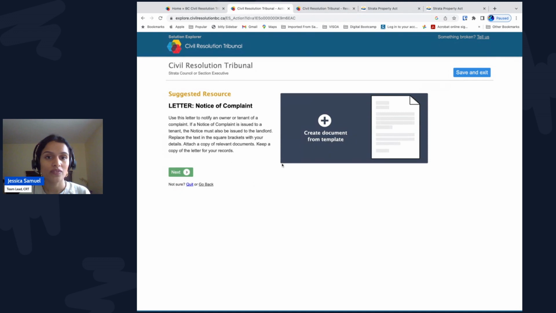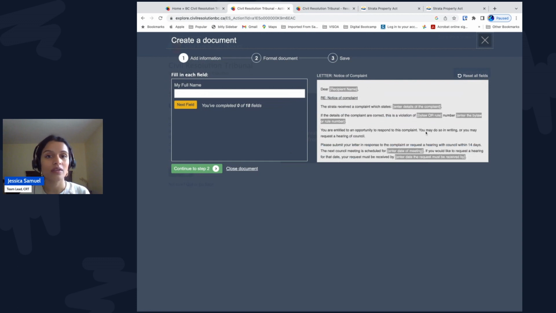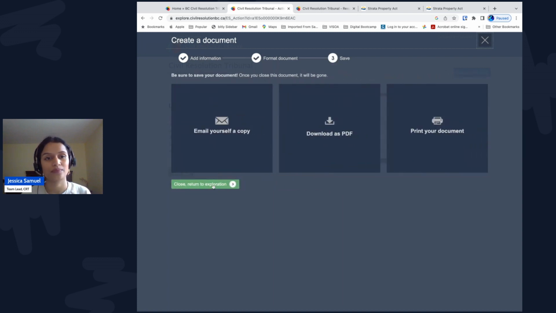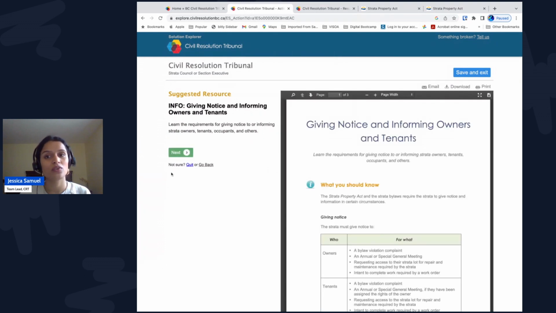The Solution Explorer gives you a letter template called Notice of Complaint. Council enters the details of the complaint from Jasmine, the number of the bylaw that has allegedly been violated, and gives Frank a deadline to respond. He can request a hearing if he likes. Council then saves the letter. The next information sheet explains the proper delivery methods for giving the notice of a complaint letter to Frank. If Frank was a tenant, there are instructions for delivering a copy of the notice to the landlord as well.